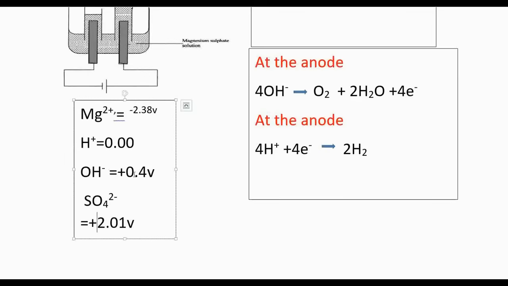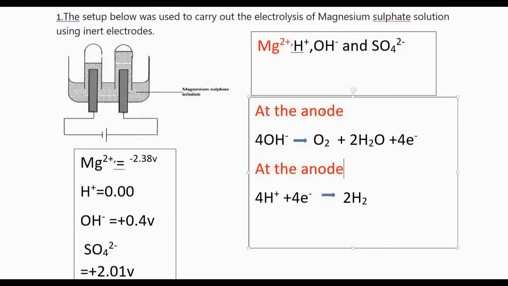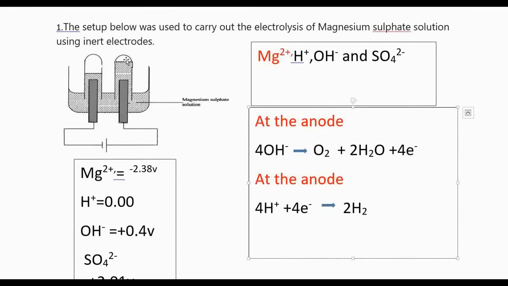Therefore, hydroxide ions are going to be discharged at the anode, giving out 4 electrons, and oxygen and water are given out. So on this side here we have oxygen, O2, and on this side we will see hydrogen.